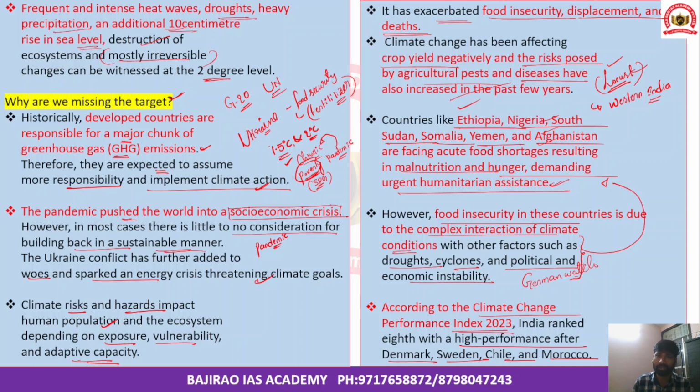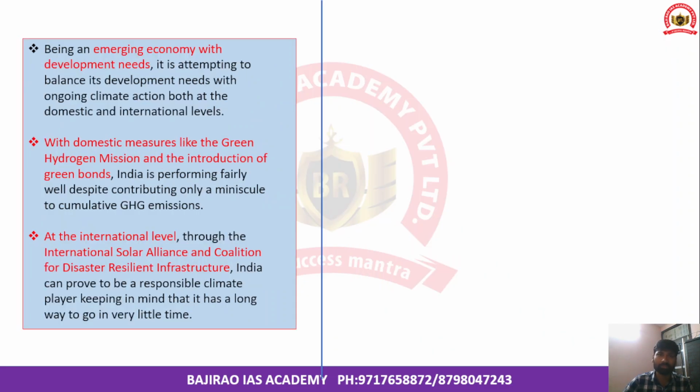Despite being a developing country, despite having several growth and developmental aspirations, India has been faring better than several other developed countries. Being an emerging economy with developmental needs, India has been attempting to balance its developmental needs with ongoing climate action. This has been taking place both at the domestic level and at the international level, right? The domestic measures which India has already taken to act on climate change include the green hydrogen mission, which we have already discussed several times, and also the introduction of green bonds.